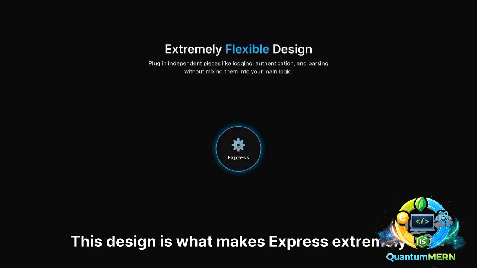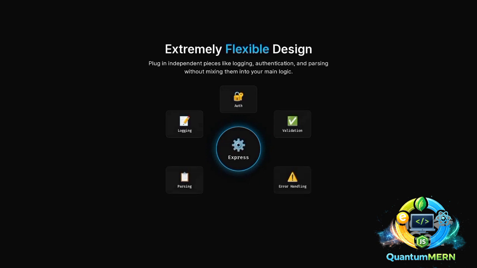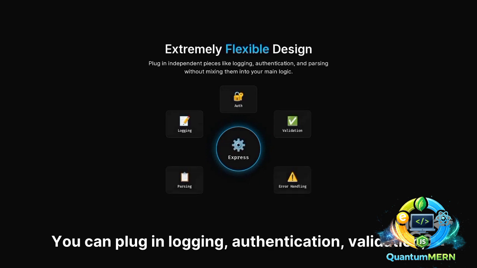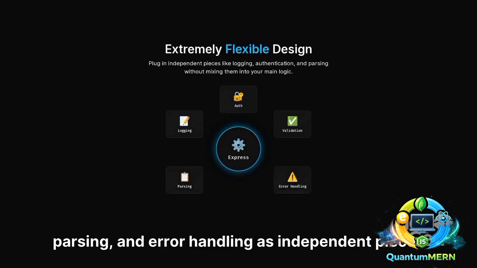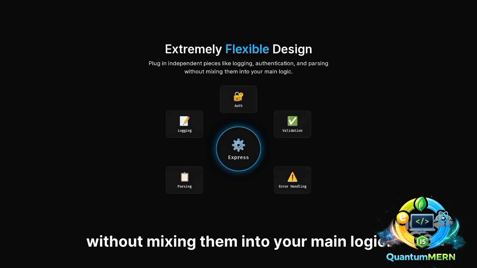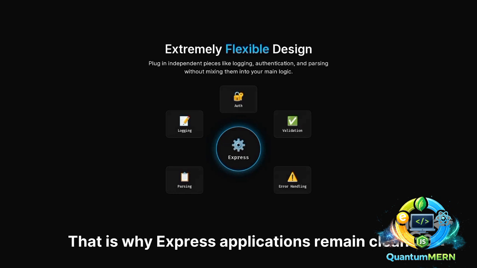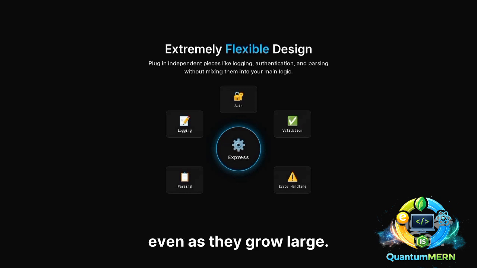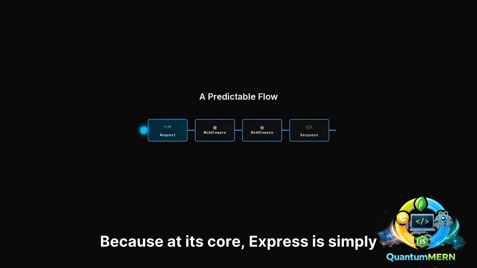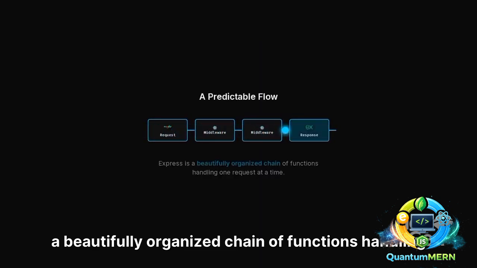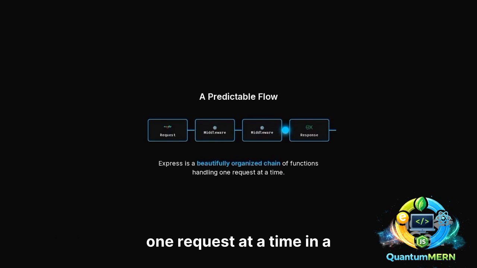This design is what makes Express extremely flexible. You can plug in logging, authentication, validation, parsing, and error handling as independent pieces without mixing them into your main logic. That is why Express applications remain clean even as they grow large. Because at its core, Express is simply a beautifully organized chain of functions handling one request at a time in a very predictable flow.